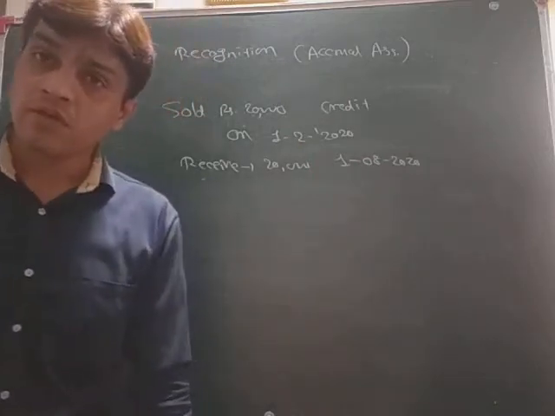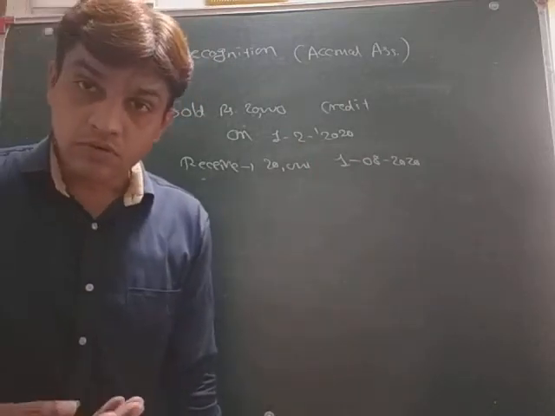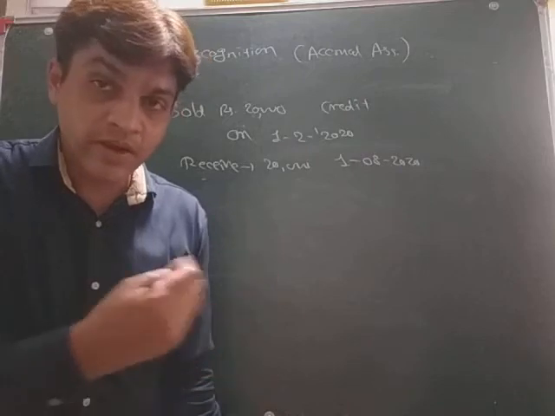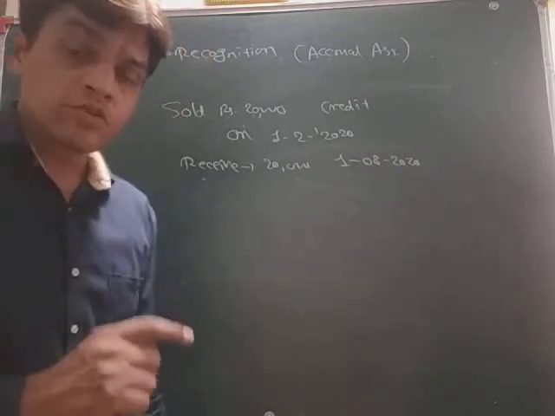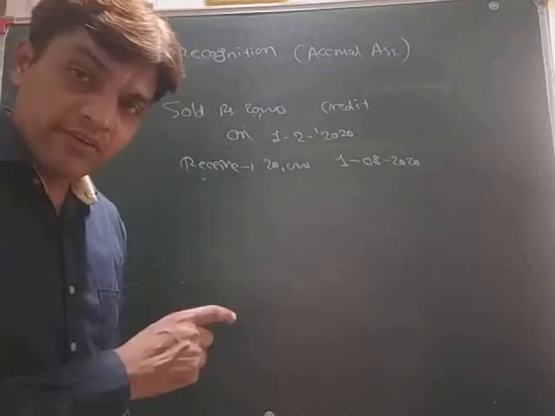So the 1st August still remains to come, and the amount is not received by you. So the question is, is it a revenue?